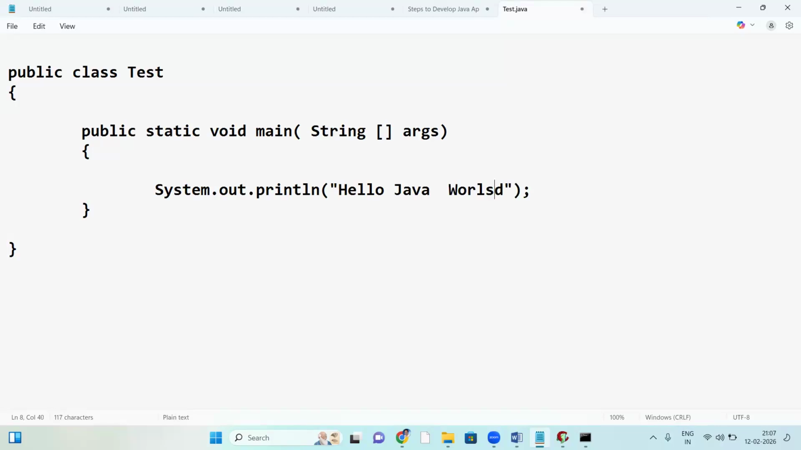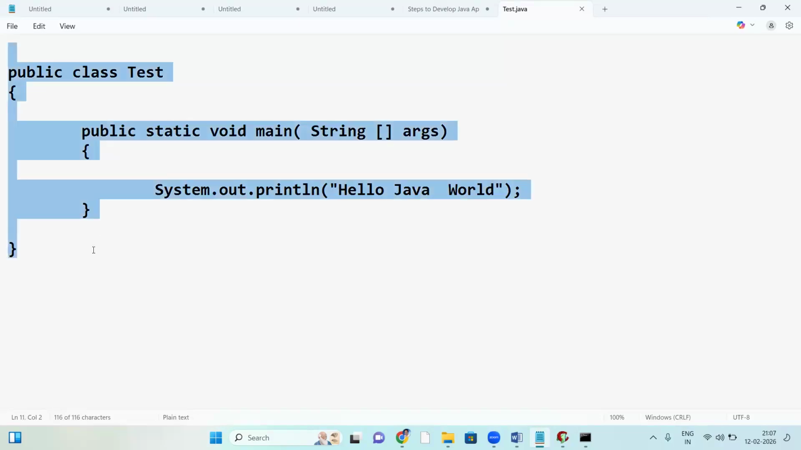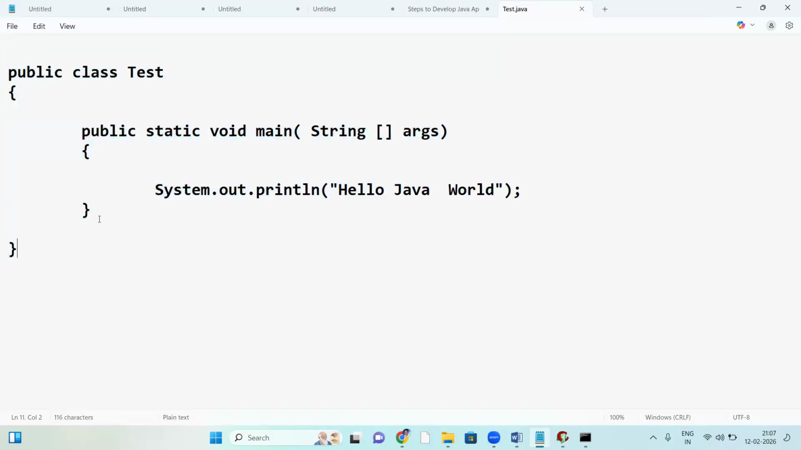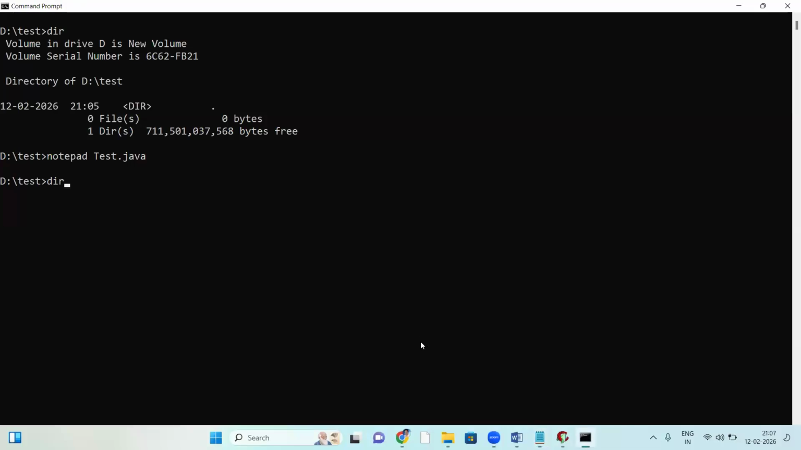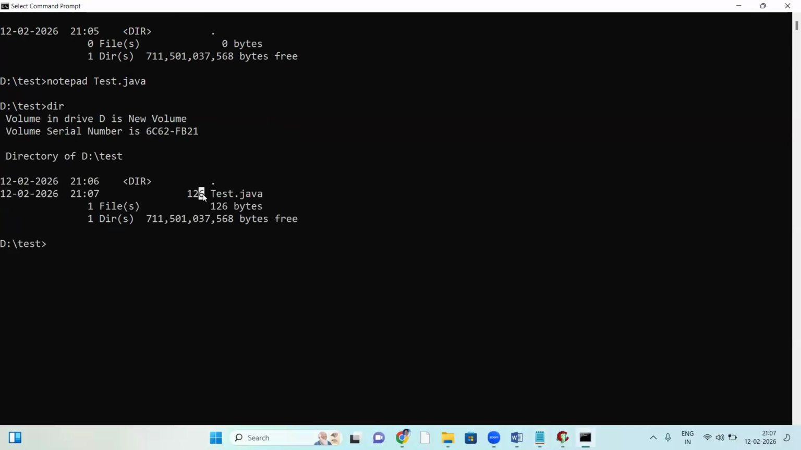Save. This code is called source code. The program is the source code. Save the source code. In the command prompt, check it. See, the test.java file. Test.java is the source code file, just now created.